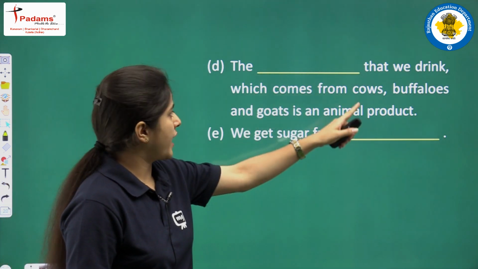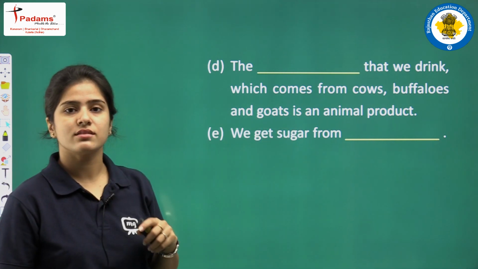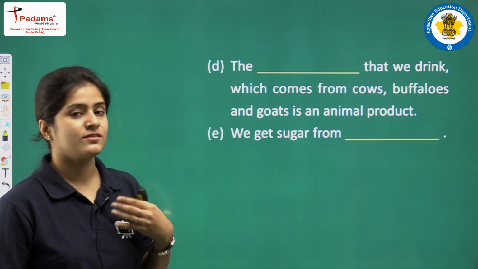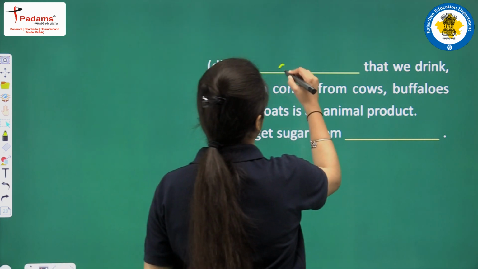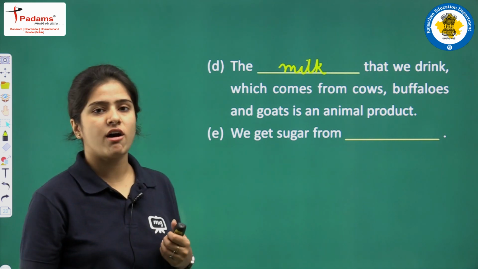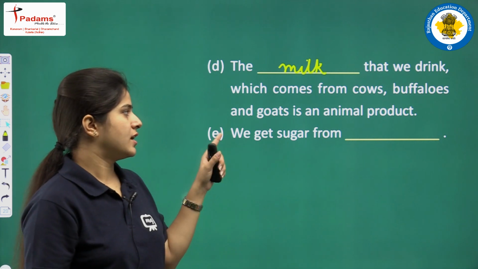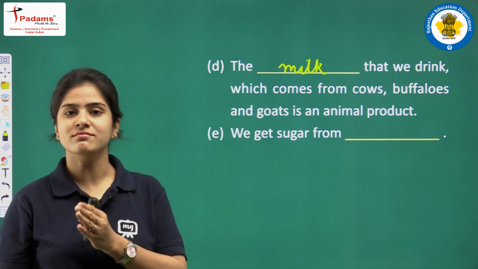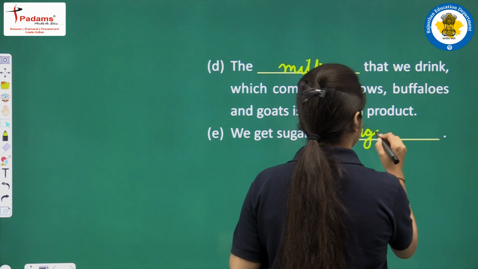The dash that we drink, which comes from cows, buffaloes and goats, is an animal product. What thing comes from cows, buffaloes and goats, which is an animal product? That is milk. The milk that we drink, which comes from cows, buffaloes and goats, is an animal product. Okay? And the last question now. We get sugar from sugarcane. Okay? So the answer is sugarcane.